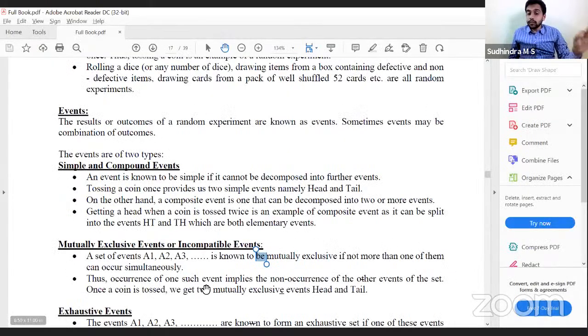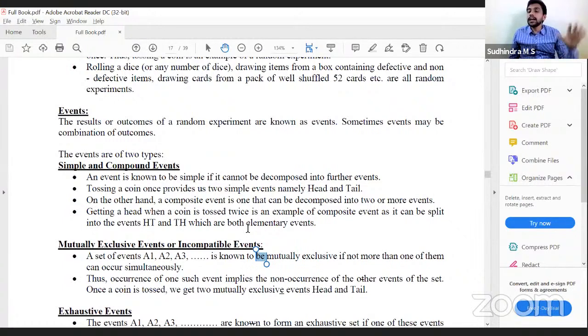So thus occurrence of one event implies non-occurrence of other. So if A is happening, B will definitely not happen if they are mutually exclusive. Once a coin is tossed, we get two mutually exclusive events, head and tail. If head is there, tail will not occur. If tail is happening, head will not occur. Hence, head and tail are mutually exclusive.